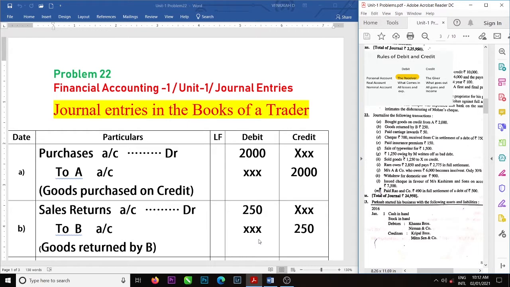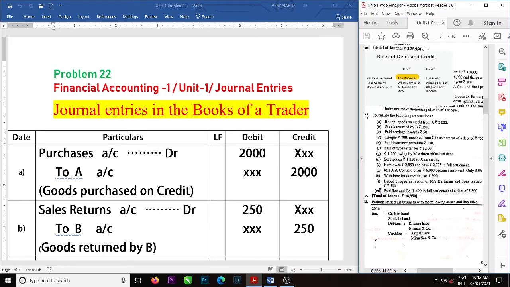Any transaction we are converting into a journal entry by using language. Accounting is a business language. Converting the transaction into journal entry, in this process, we are remembering the types of accounts and their respective rules. The rule is applied according to the type of the account.